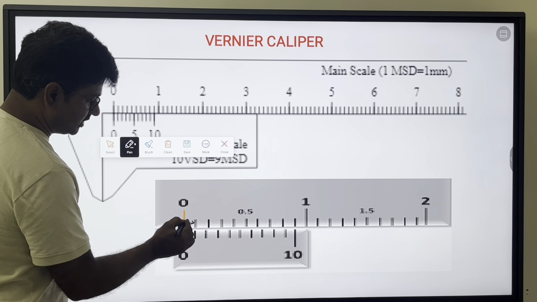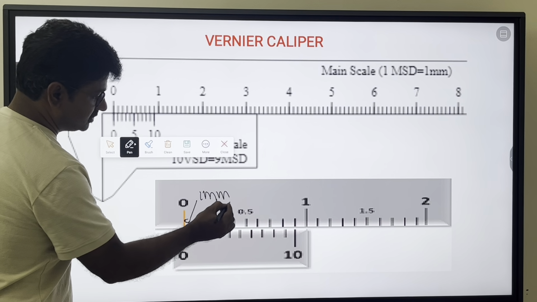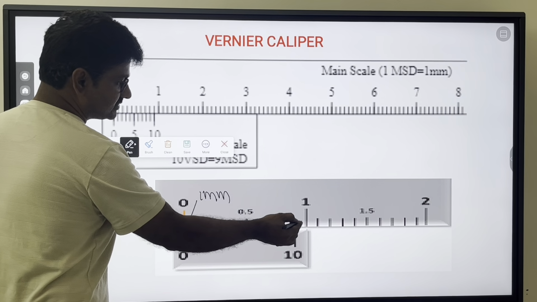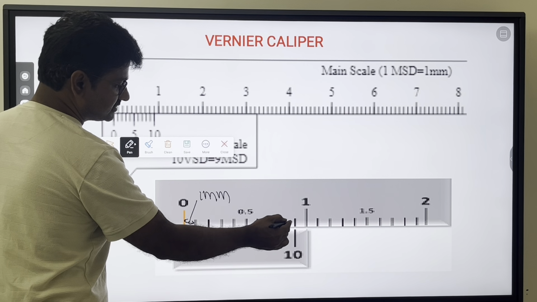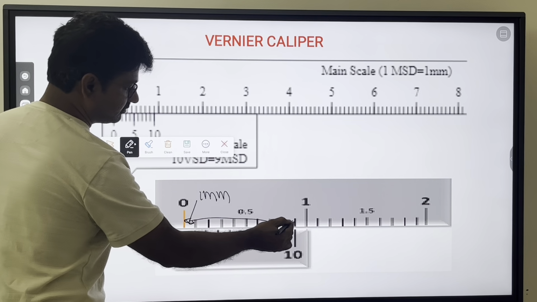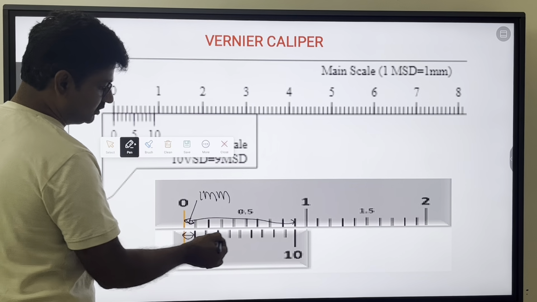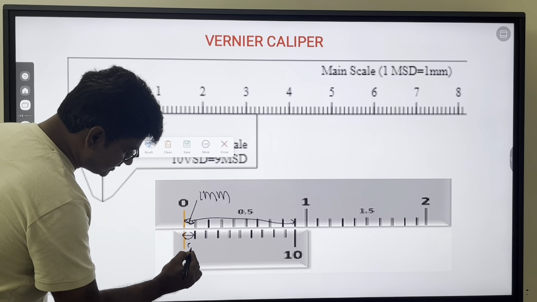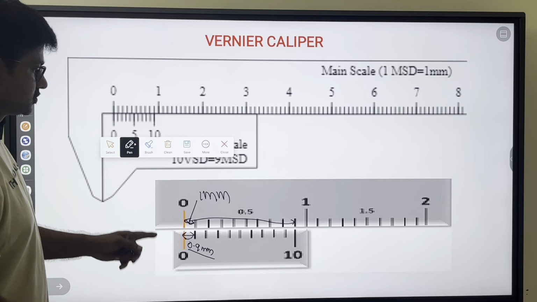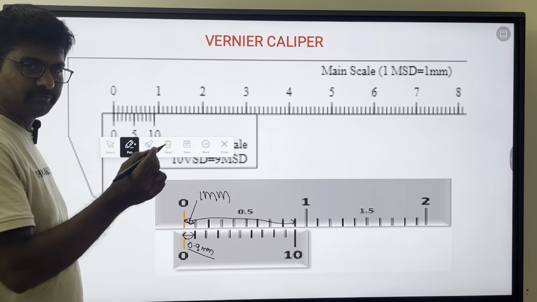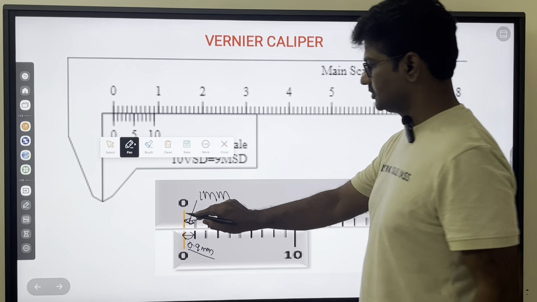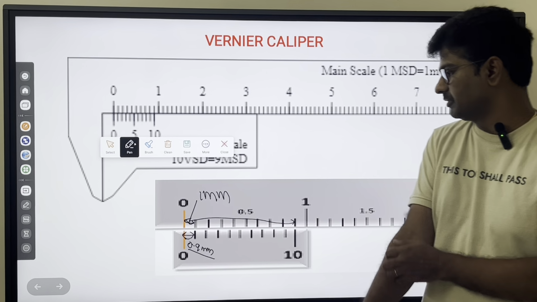From here to here, how much is this? 1 mm. Total from here to here it is 9, right? So 9 is divided into 10. So what is each now? Each is 0.9 mm. So this division on the main scale is 1 mm and this division on the vernier scale is 0.9 mm.